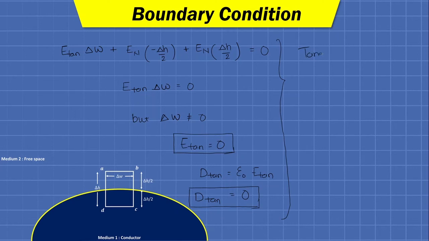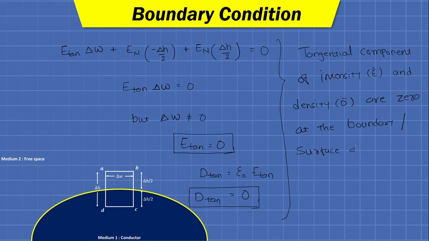So the tangential component of intensity, that is E bar, and flux density, that is D bar, are 0 at the boundary, or we can say at the surface of the conductor.